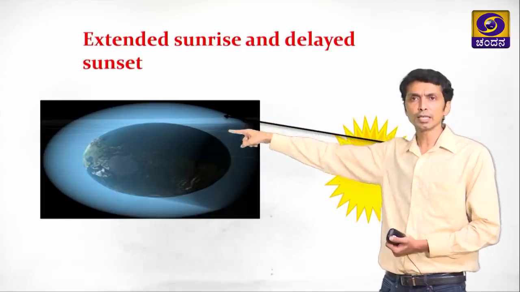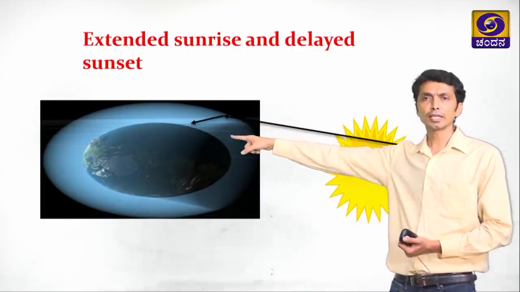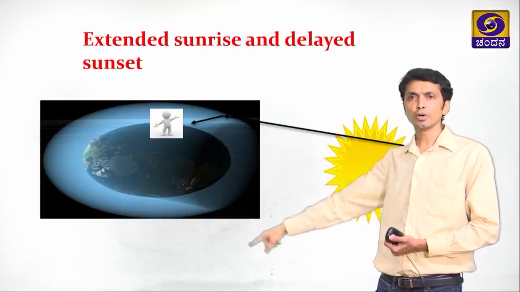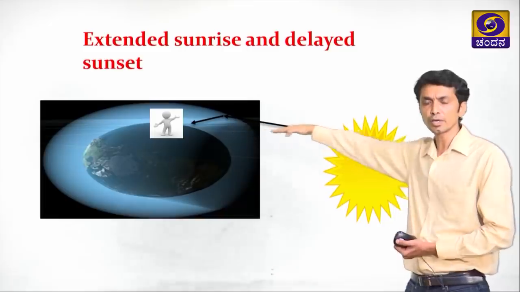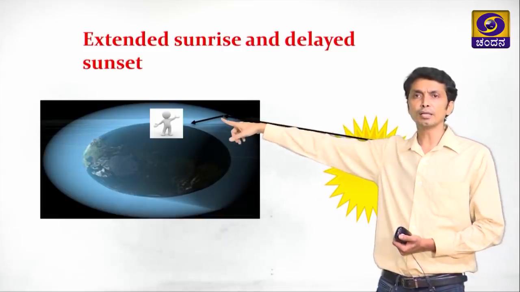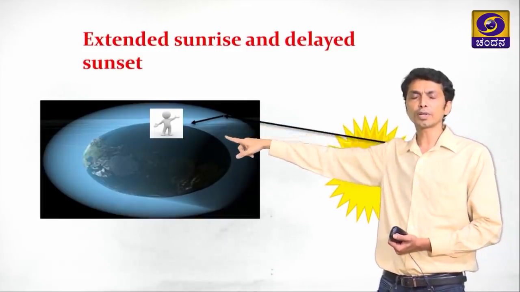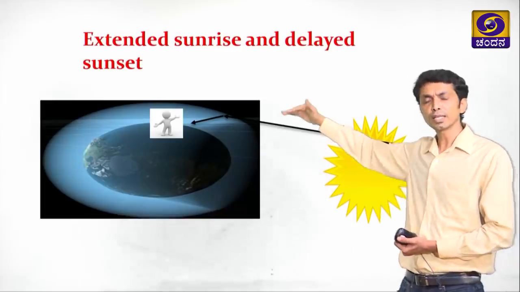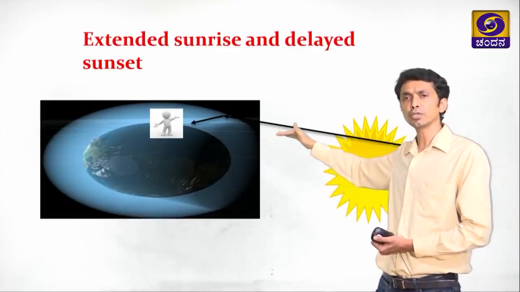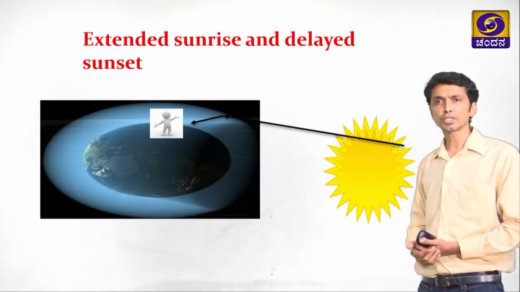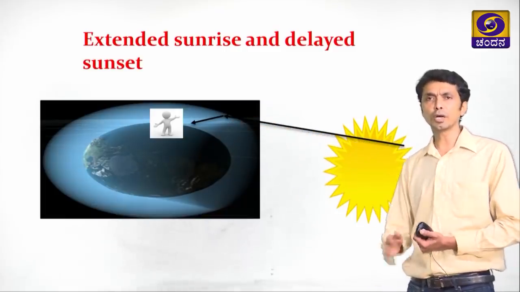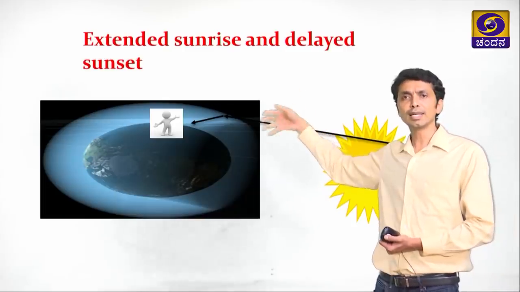Through that air it gets refracted and reaches the observer, who observes the sun despite it being below the horizon. This is the horizon, and the sun is still visible to the observer because of the refraction of light. So when the sun has set, despite being below the horizon, for 2 minutes the observer is able to see it until the sun goes down deeper. So, this is delayed sunset.